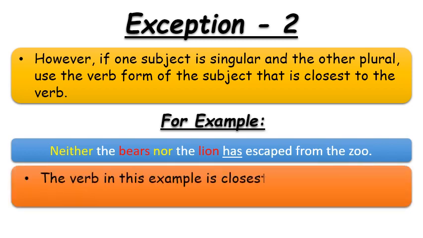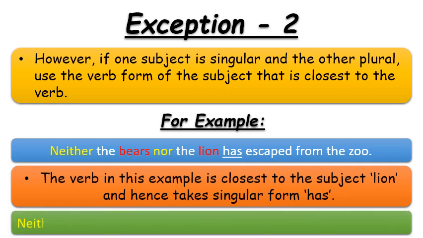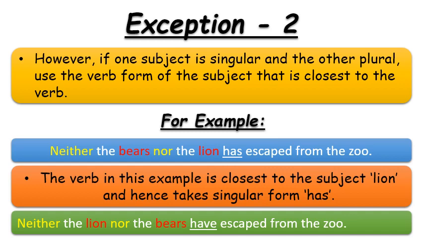The verb in this example is closest to the subject lion and hence takes singular form has. Let's see another example. Neither the lion nor the bears have escaped from the zoo. The verb in this example is closest to the subject bears and hence takes plural form have.